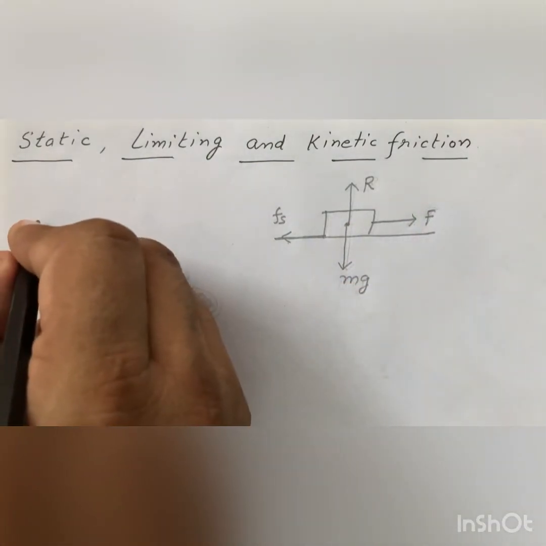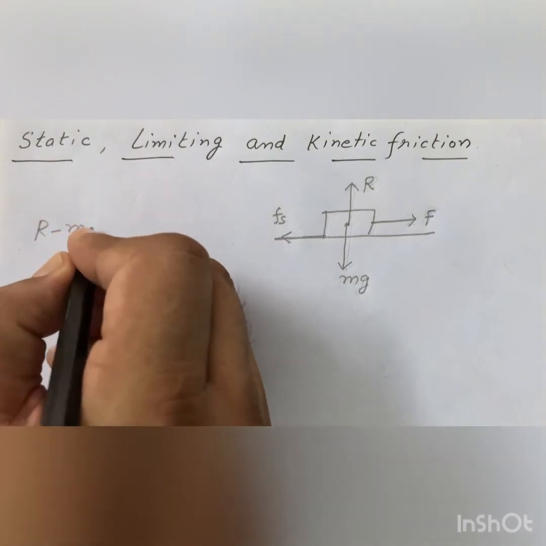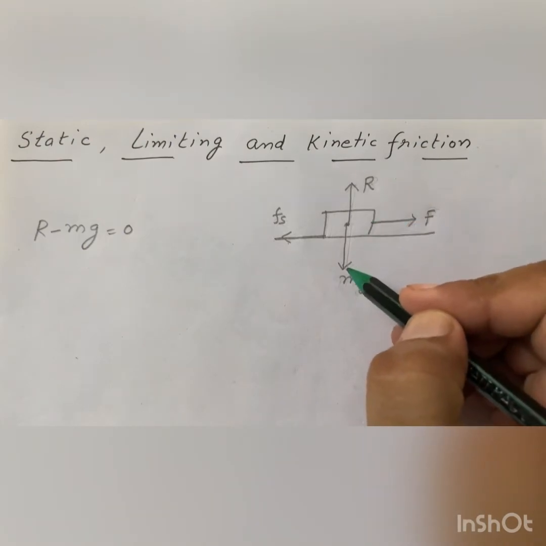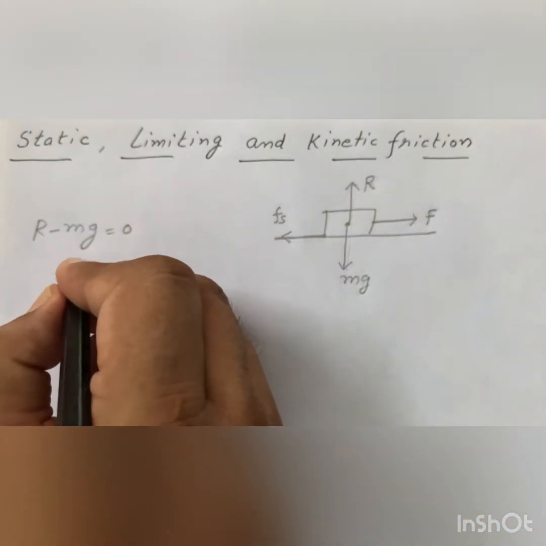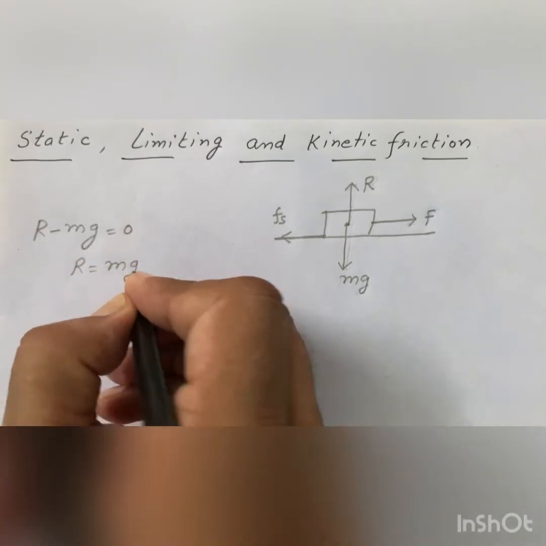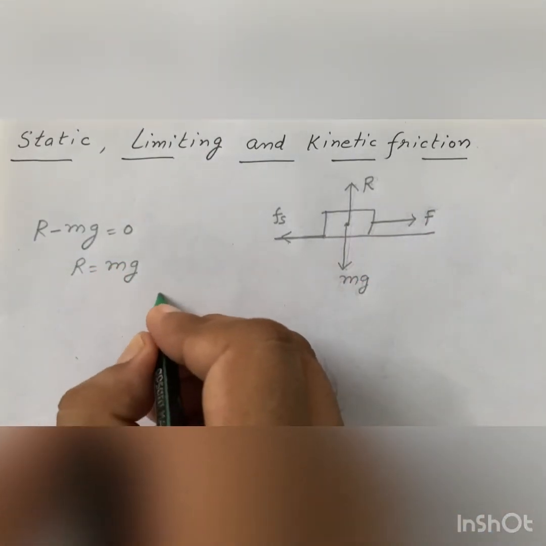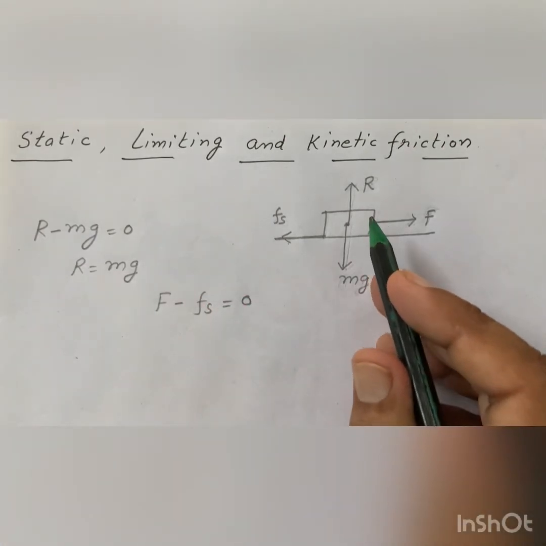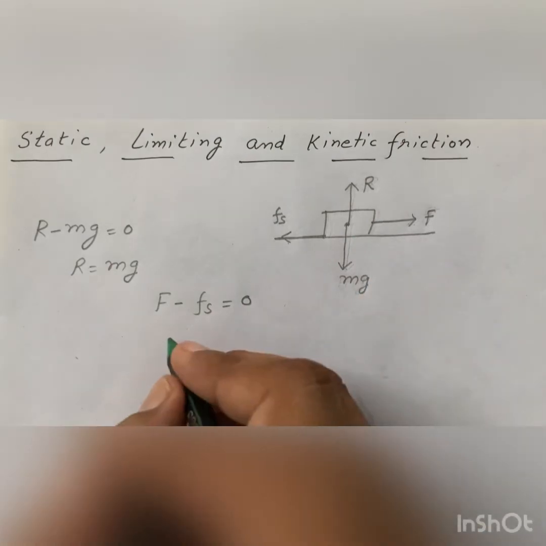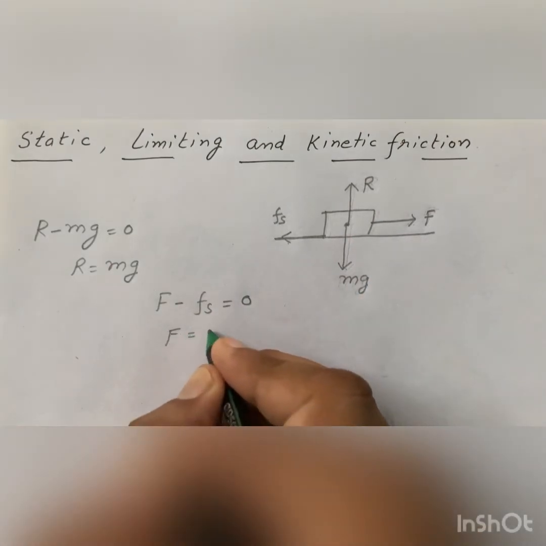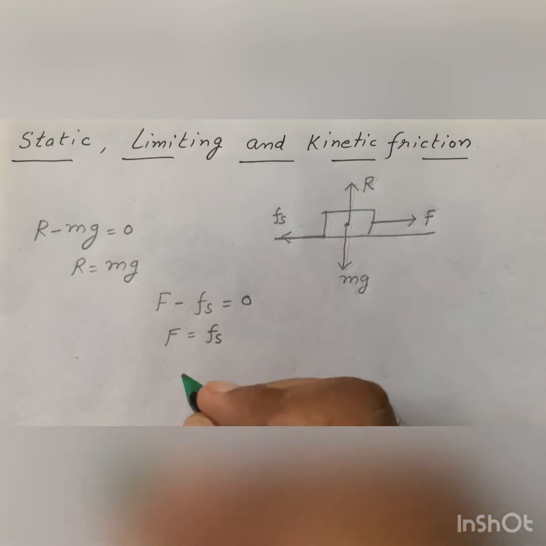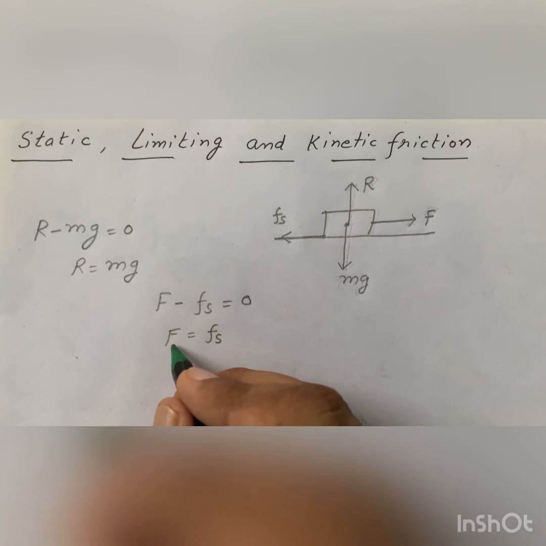So we have R minus mg equal to 0, as net force acting on the body is 0. So R equals mg. Also we have F minus Fs equal to 0, as the body remains at rest. So we have F equal to Fs. So static force of friction is equal to the applied force.